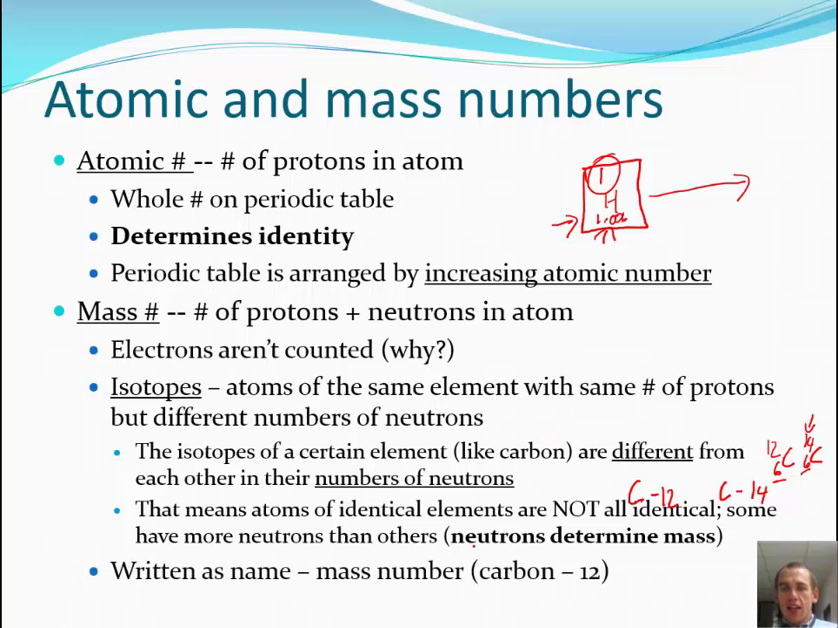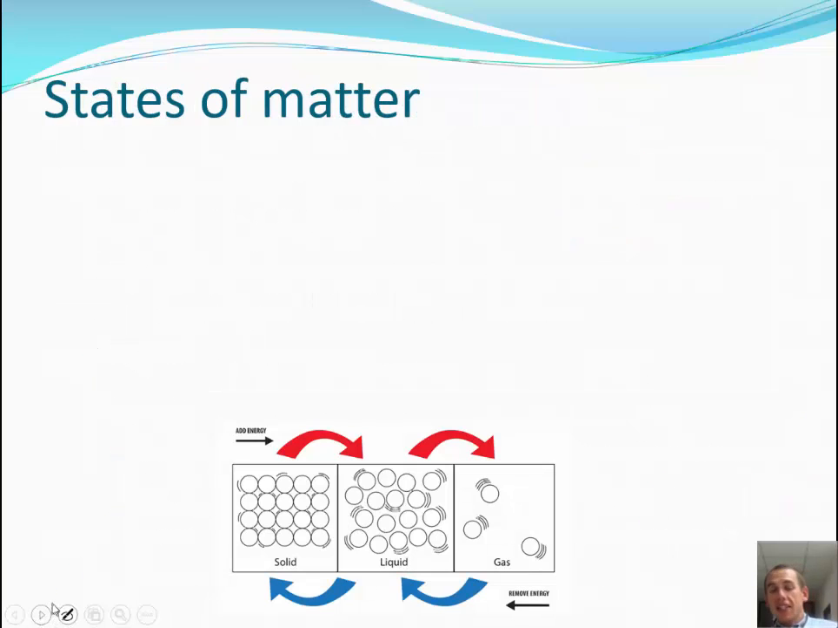So like I said, we write that name mass number. Okay. Then you guys looked at states of matter. We did a lab where we were freezing and boiling and melting water. And of course, all we're doing when we're changing states of matter is we're changing the arrangement of the particles.